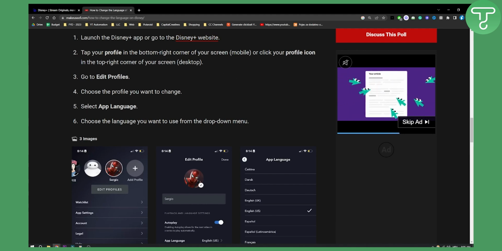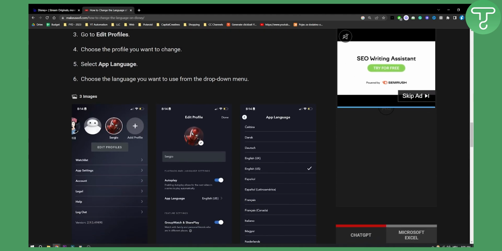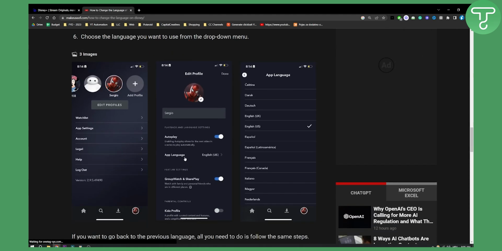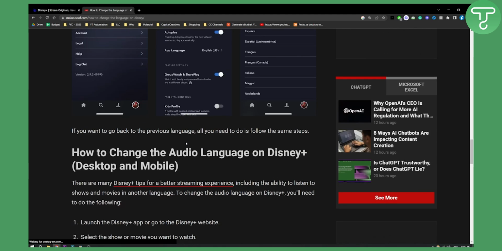So tap your profile in the bottom right corner of your screen on mobile, or click your profile icon in the top right corner of your screen on desktop. Go to edit profiles, and here you can choose the profile you want to change. Then all you have to do is select app language right here, as you can see. So just select the profile, go to the right here, and go to the app language, and here you can actually change the app language of the Disney Plus on mobile.